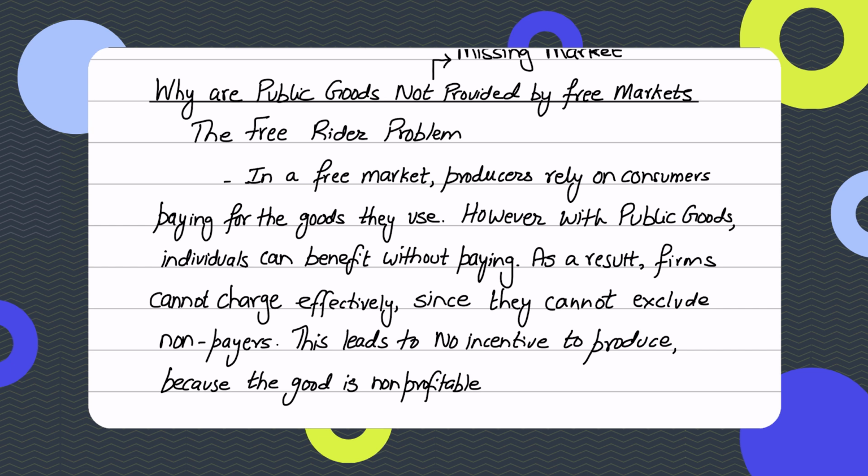If you talk about national defense, like I said, national defense will protect all citizens. You cannot exclude anyone from safety. It's a public good. With street lighting, everyone would benefit once it is installed. They're non-excludable, non-rival. Flood barriers are again a textbook example. They protect entire communities. No one can be excluded from protection, right? That's why we say that public goods create market failure, and private markets cannot exclude non-payers, and they cannot charge effectively for goods that everyone is using simultaneously. So without government intervention, public goods would not be provided at all, even if they generate huge social benefits.